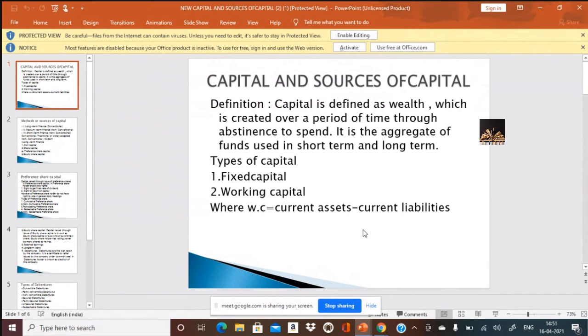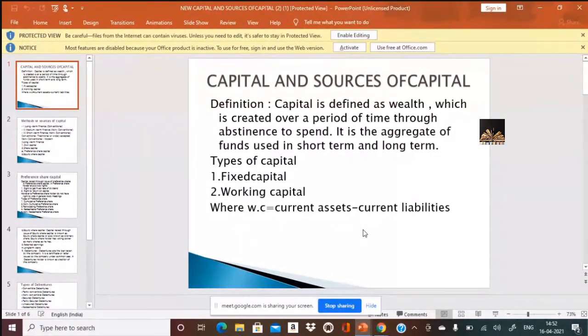These are to meet short-term obligations of the firm, such as payment of salary, rent, interest, and so on, which recur every month or every year. Is it clear? So these are the two types of capital requirements that a company has: fixed capital and working capital.